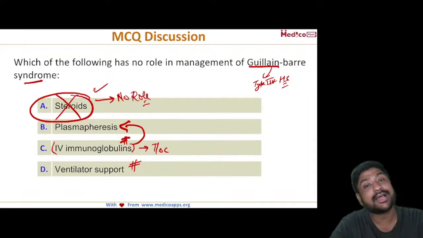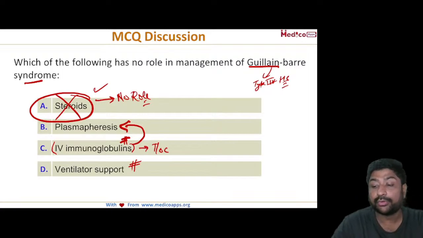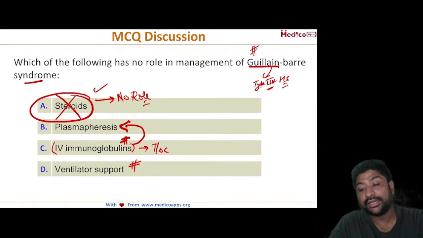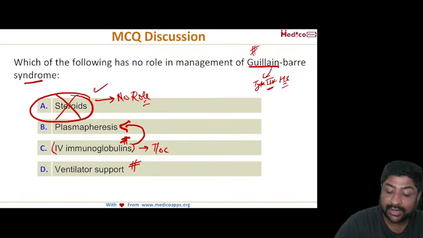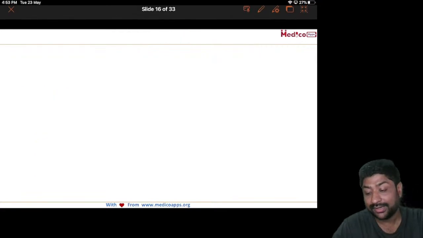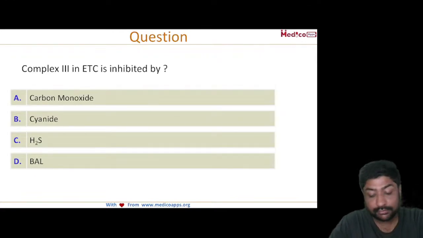And this is where the examiner is trying to trick you, because you will think that it's a hypersensitivity reaction. You will think in terms of steroid, but the steroid has no role in management of Guillain-Barré syndrome. Let's look at the next question.